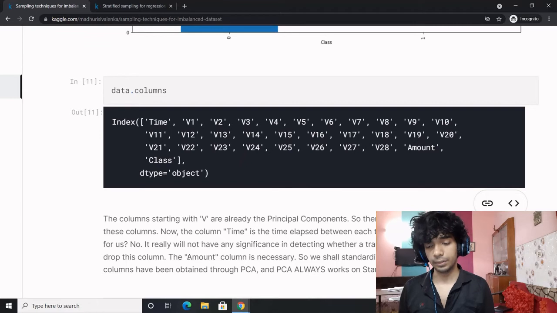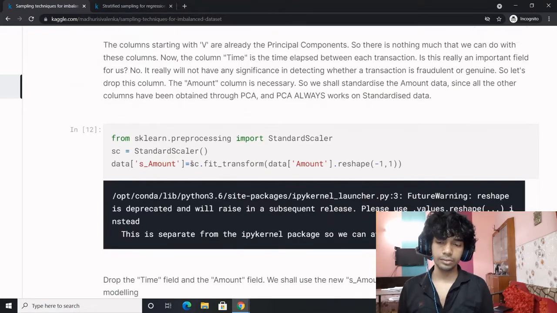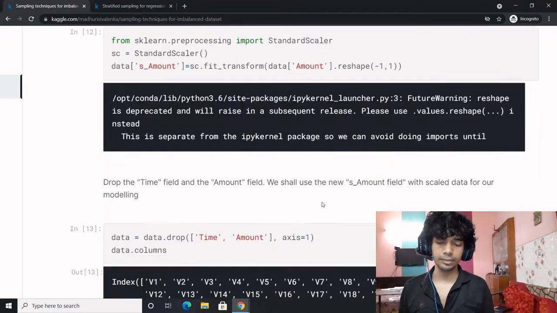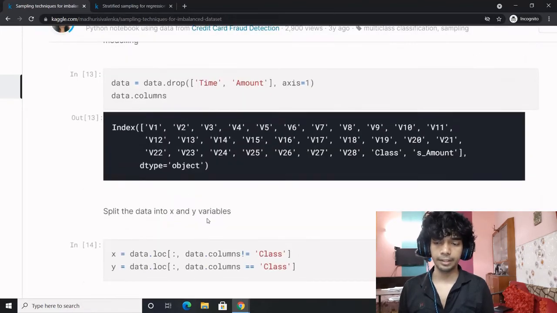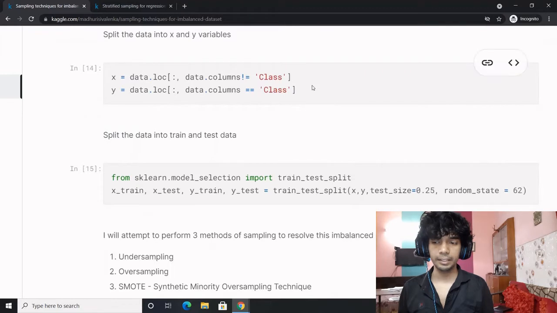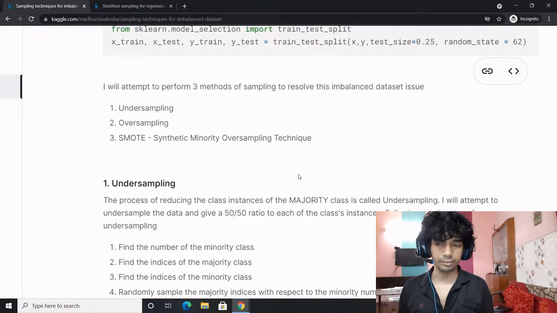So let's drop this column. The amount column is necessary, so we shall standardize the amount data, since all other columns have been obtained through PCA, and PCA will always work on standardized data. Once you have obtained the standardized amount column, you will drop the time and amount. This is the ultimate dataset you have. Now you split the dataset into X and Y, where X is the independent and Y is the dependent variable. Then you do a train test split and obtain X train, Y train, X test and Y test.